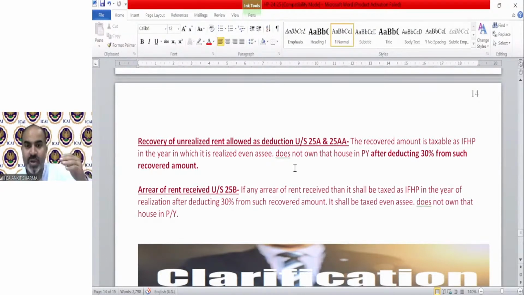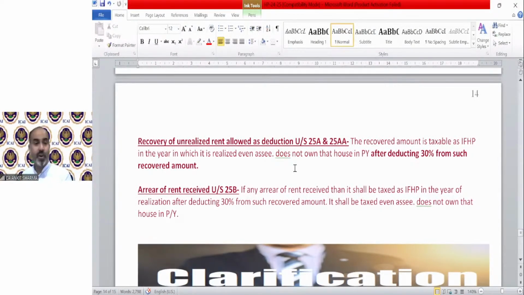So if you are solving your question, house property 1 income is suppose 50,000. House property 2 income suppose 40,000. So after solving all houses, 40 and 50 is 90,000. In that 90,000, at the end, you will add recovery of unrealized rent, 14,000 rupees. So your income from house property will be 1,04,000 rupees. So you should not add this unrealized rent in any house property calculation. After all the calculation, you should add it at the end of the house property income.